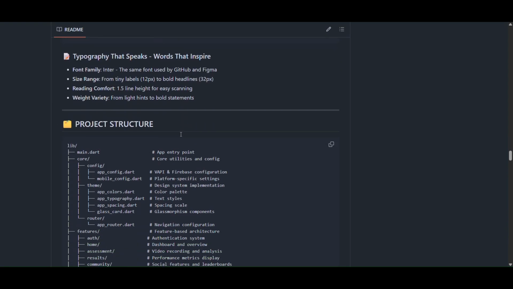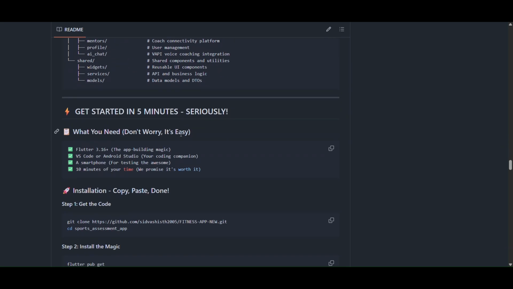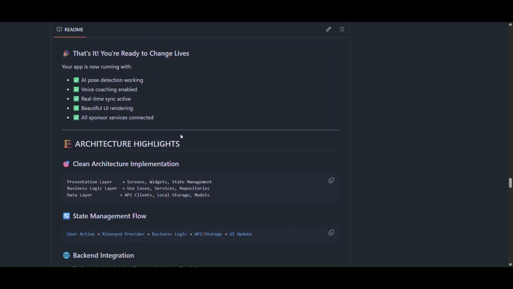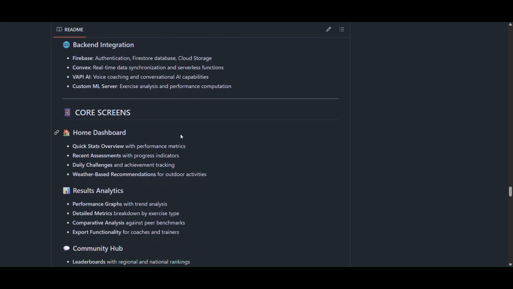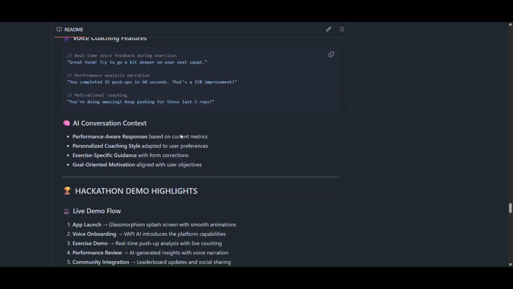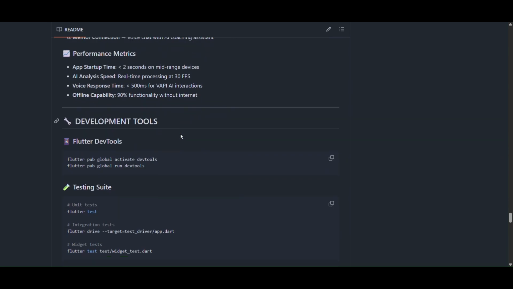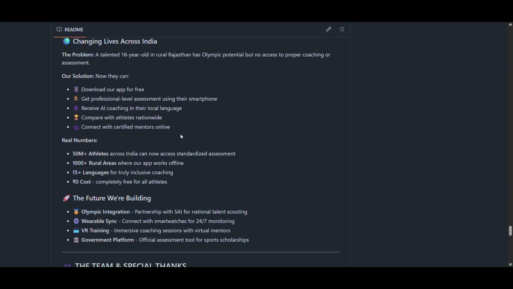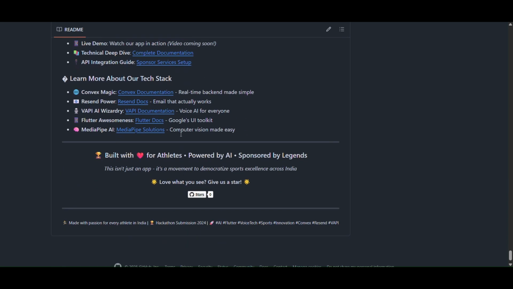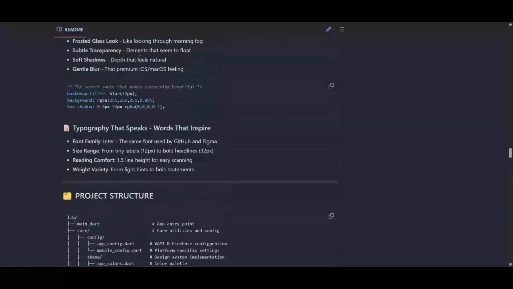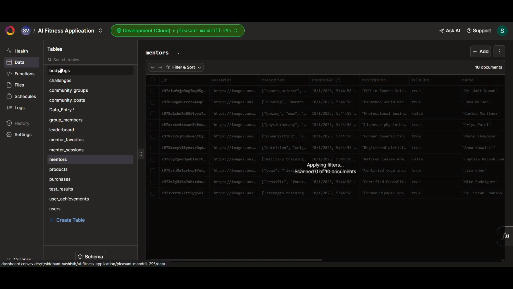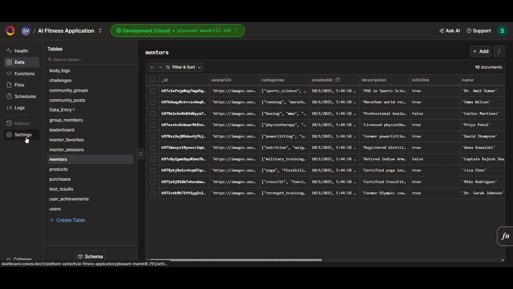It contains every detail, including product structure, the 5-minute summary, what APIs we are using, the API codes, the layers, the architectures, the code screens, the workflows, the mentor sections, the API integrations, AI conversation context, what the flow of our complete application is, what data we are using, and the developer section, who made it, since I am the one developing the project itself. So my name is already mentioned in the GitHub repo itself, Siddhant at the rate Sid Vashish 2005. This is my GitHub repo.